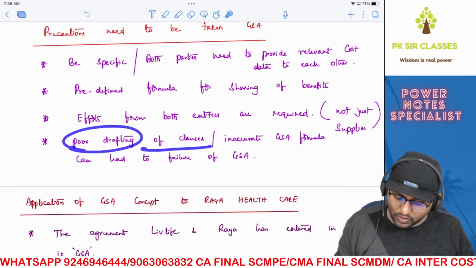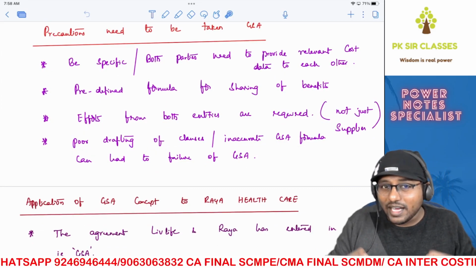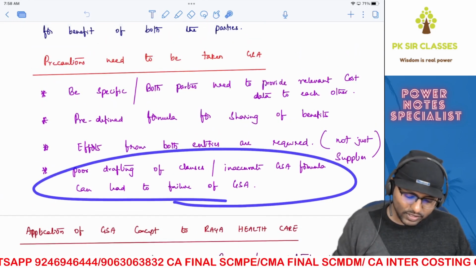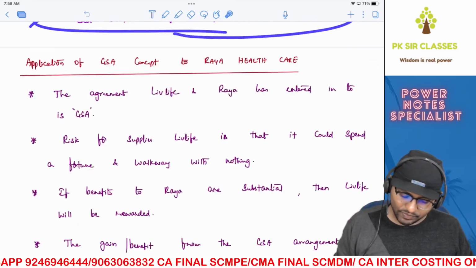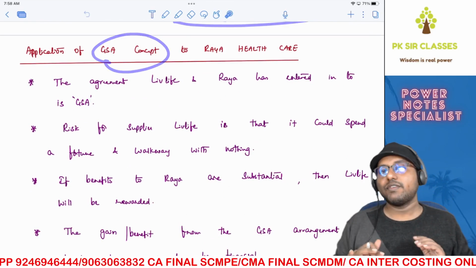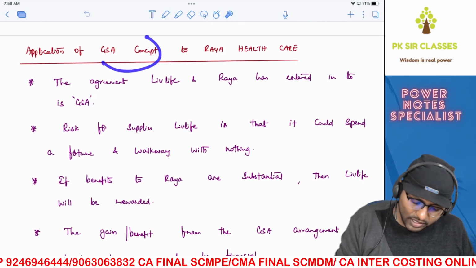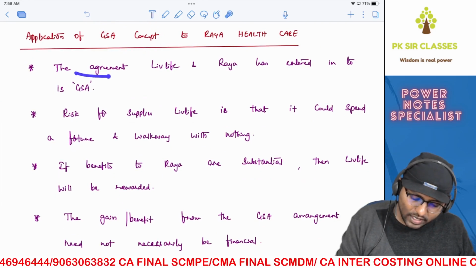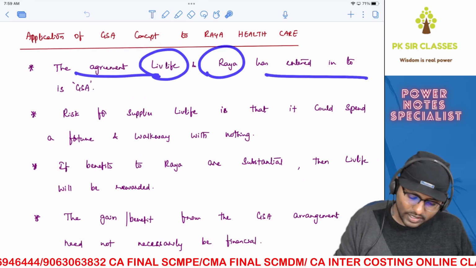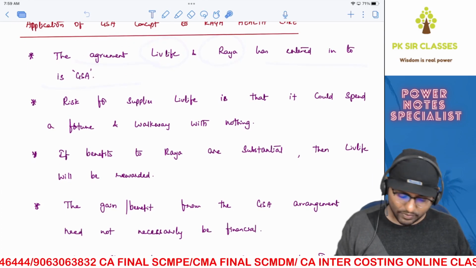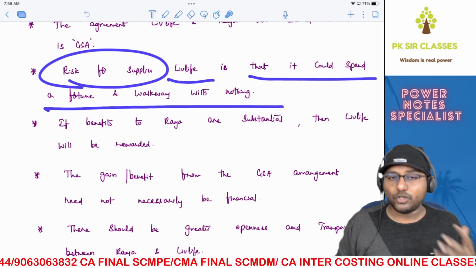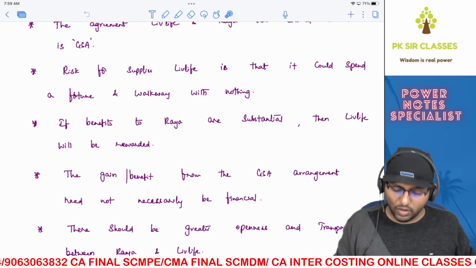Poor drafting of clauses and an inaccurate gain sharing arrangement formula can lead to failure of GSA. Very important. Keep this in mind. All these 4 points are very important. Now let's apply the concept of GSA that we have seen so far to Raya Healthcare. First, the agreement that Live Life and Raya have entered into is a GSA. Obviously, we know that. The risk for the supplier Live Life is that it could spend a fortune and walk away with nothing. That we know already.